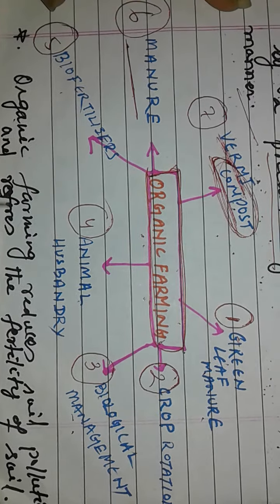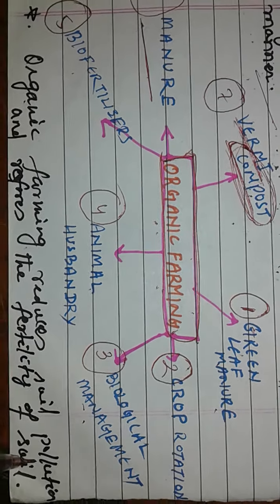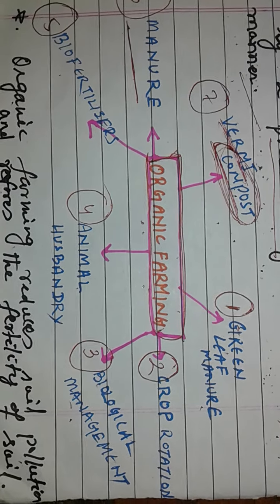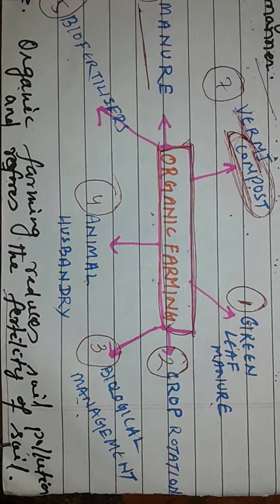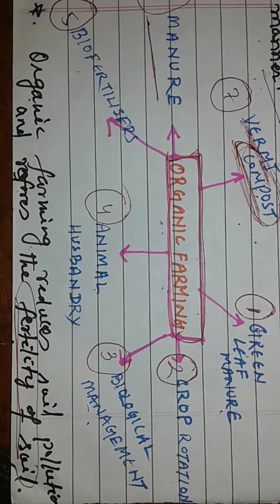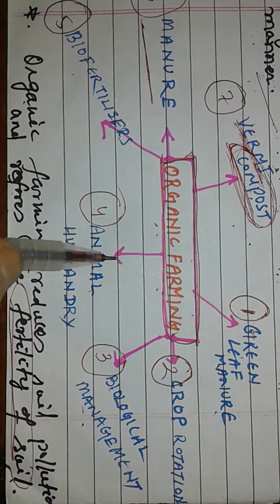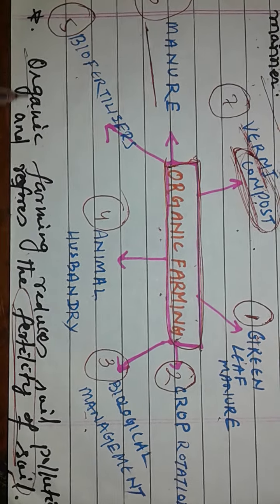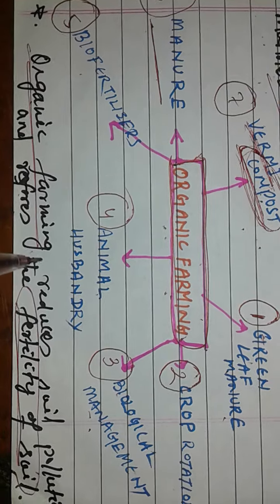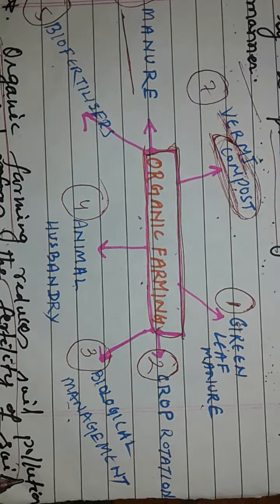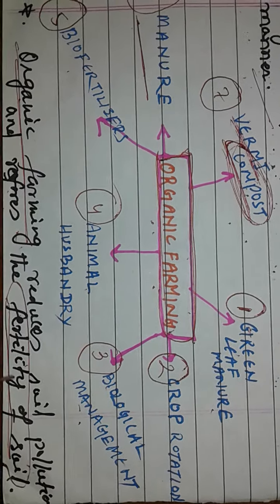So organic farming reduces soil pollution and it reinforces the fertility of the soil. Soil fertility will be increased by adding natural manures. So organic farming is a holistic approach to save the soil, to reduce soil pollution, and also to keep the soil alive.